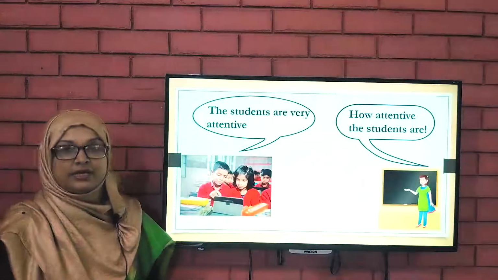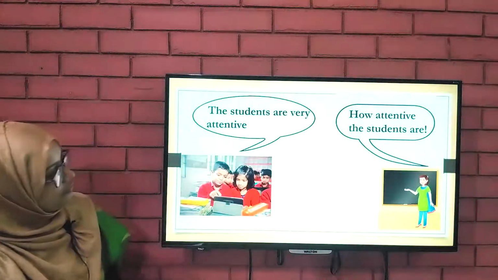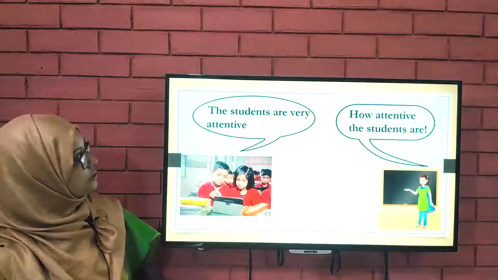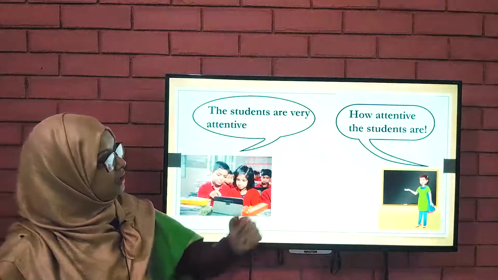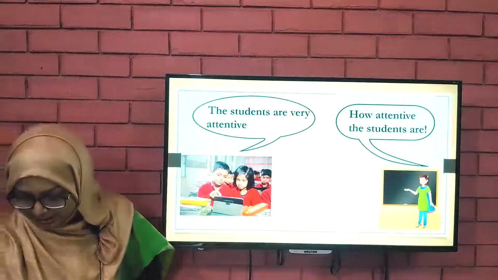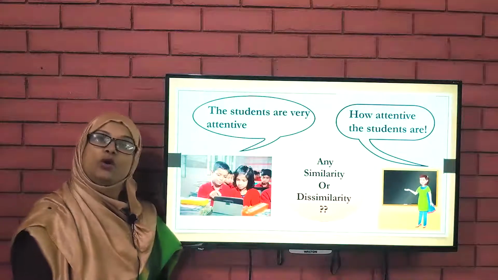Now, let's move to these slides also. Here we have also two pictures. The students are very attentive, and here how attentive the students are. Do you find any similarity or dissimilarity?